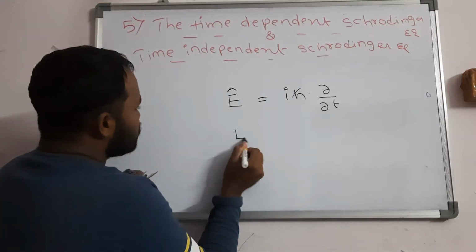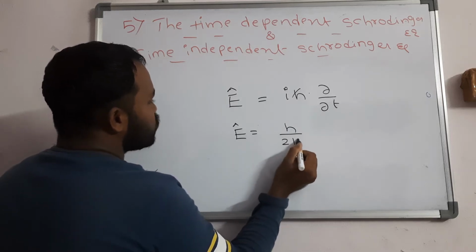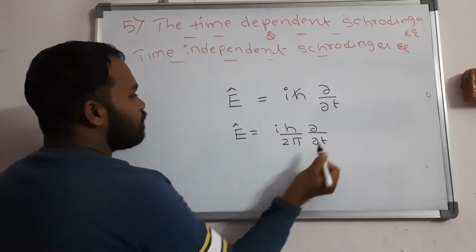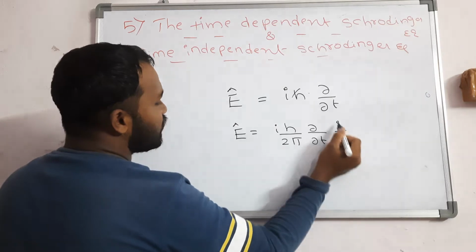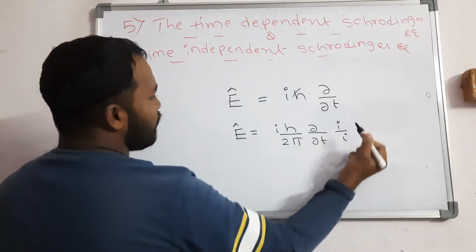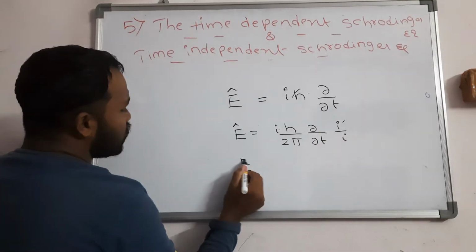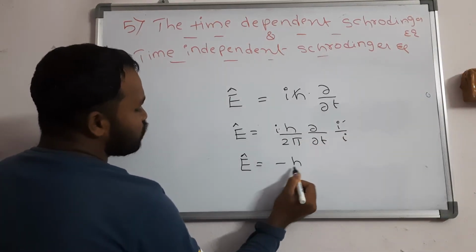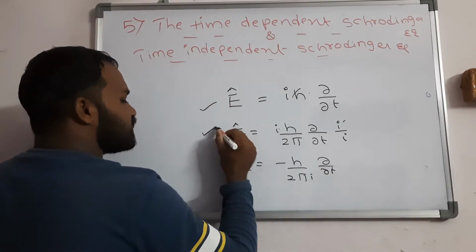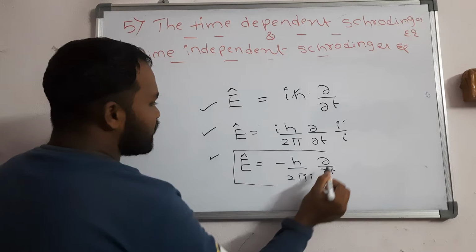You can also expand this: i into h cap, where h cap means h by 2 pi, and i is as it is, dou by dou t. Again I multiply and divide with i, so in the numerator i into i is i square, and the value of i square is minus one, giving minus h by 2 pi i into dou by dou t. All these forms are correct, you can take any of them, but I am going to use this energy operator.